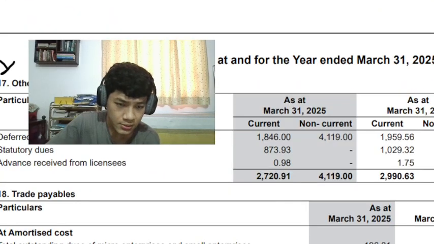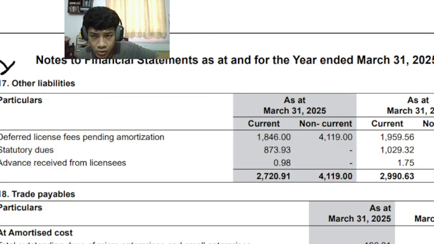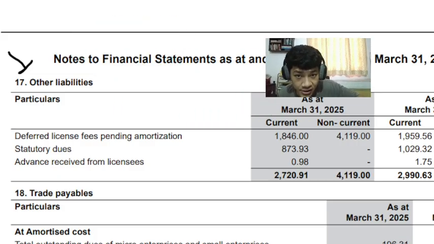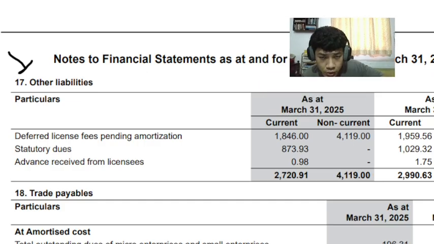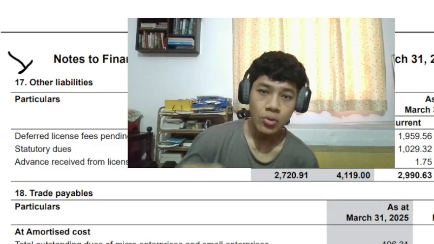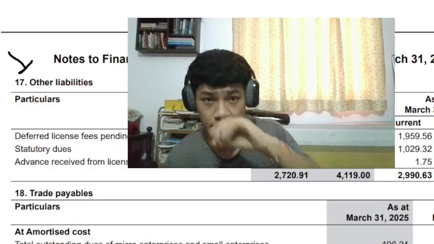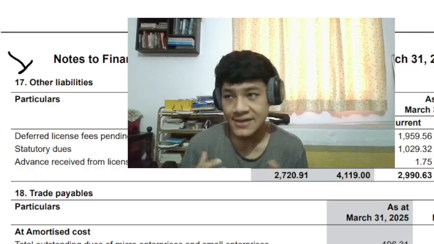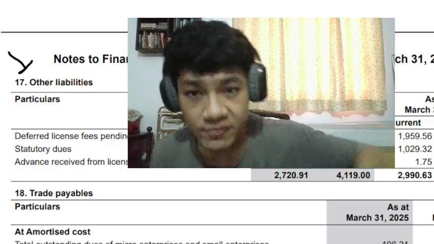And finally, in other financial liabilities, again a part of its annual report, other financial liabilities in current are deferred license fees pending amortization. So the companies who rent out the office space have to pay in advance. They pay before the service has been provided by Nirlon. Let's say they purchase a 12 months license fee. They rent out an office space for 12 months.